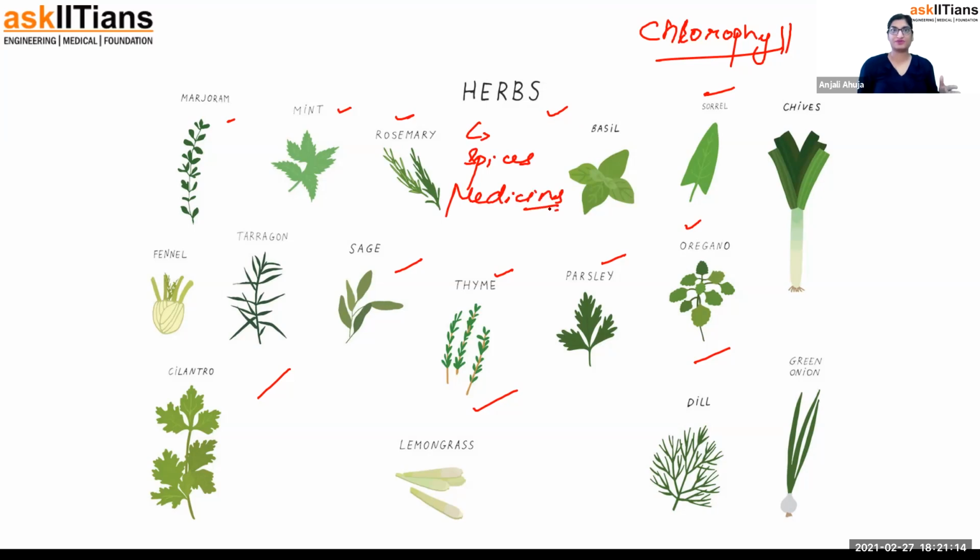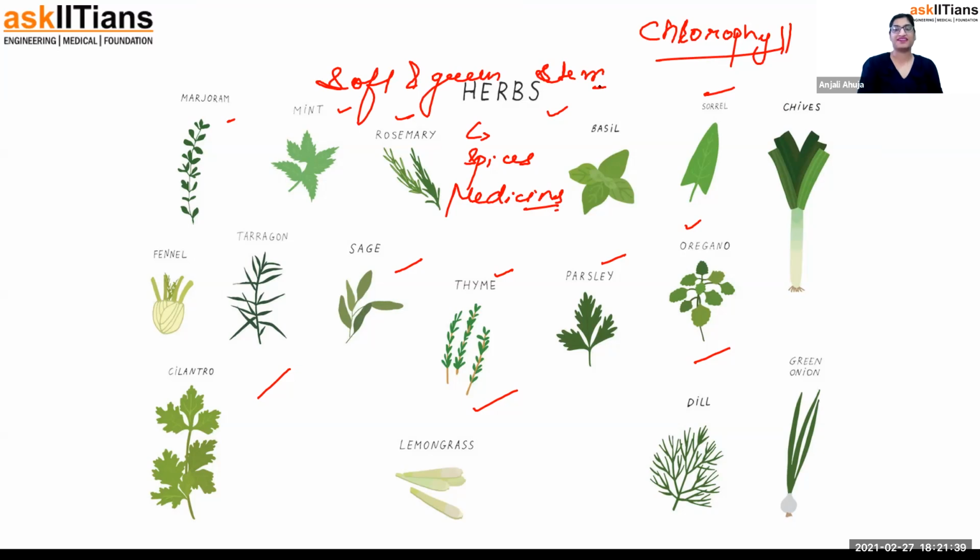Obviously, there are other herbs in the jungle which are of no use, or weeds, or like waste. But many of the herbs are used as spices and in medicine. So herbs are the green ones. They have a soft stem. I suppose that's clear to you, both, about the herb.